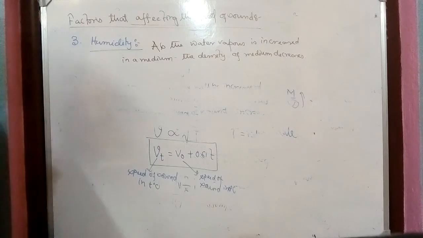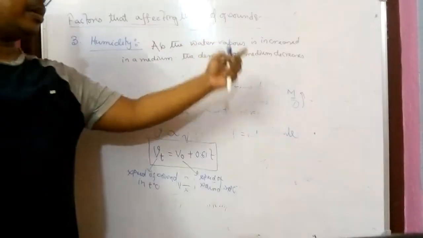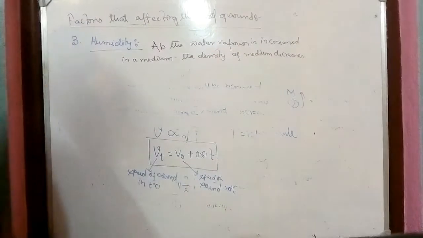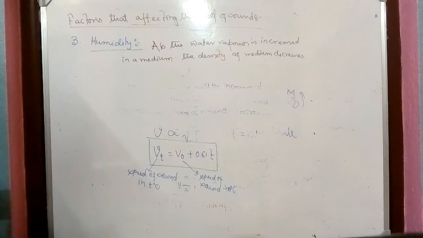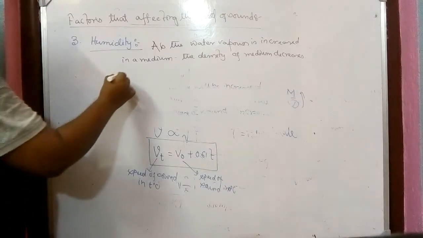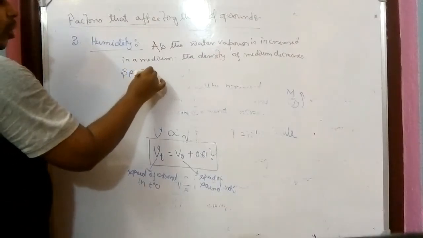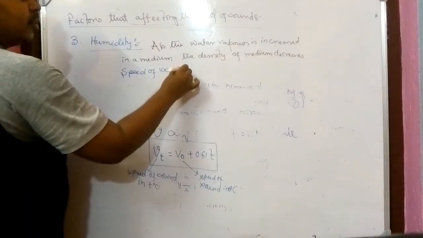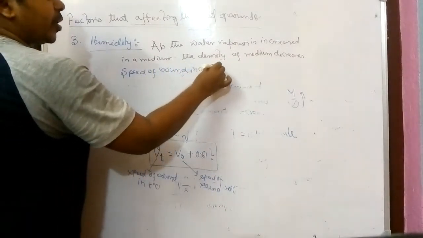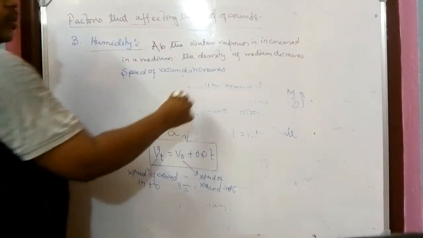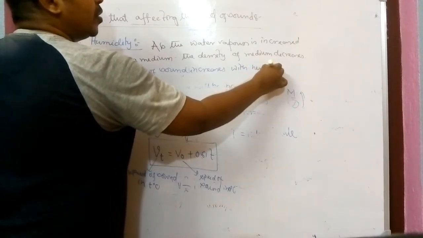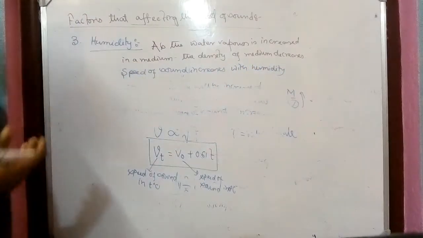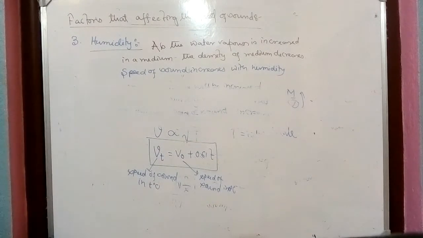If the humidity is increased, meaning water vapor is increased in a medium, then the density of the medium is decreased. And we all know, as the density decreases, the speed of sound increases. So we can conclude that the speed of sound increases with humidity. The more humid the weather, the more the speed of sound in a medium. It's a very easy thing.